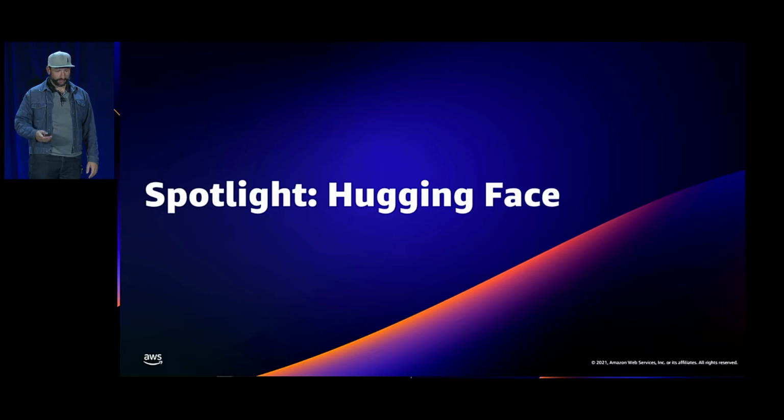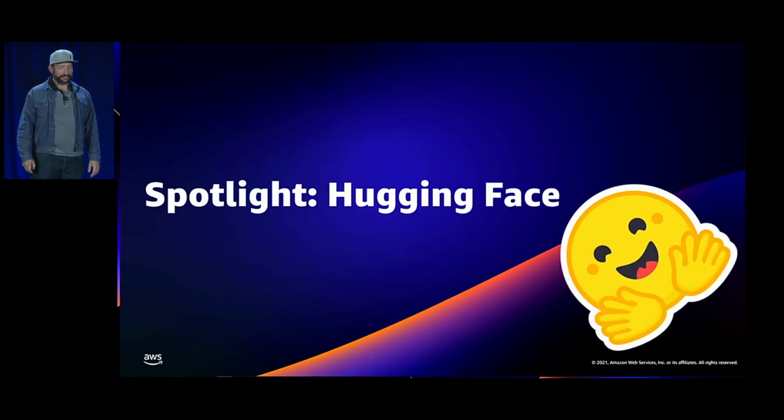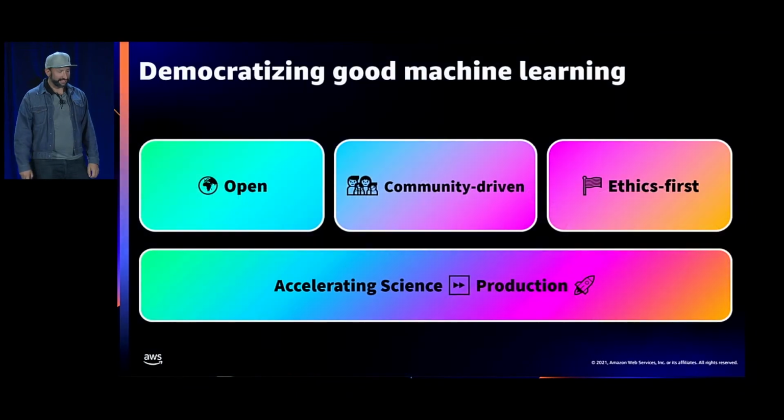So that's pretty cool. And yeah, before I get into it, I want to give you a little bit of context. Maybe you don't know too much about Hugging Face. You know our open source, but less about our company. So that's our logo. And I'm happy to give you a little bit more context. Our mission at Hugging Face is to democratize good machine learning.